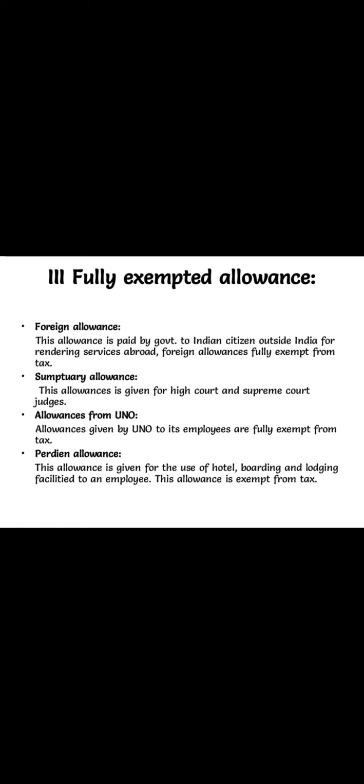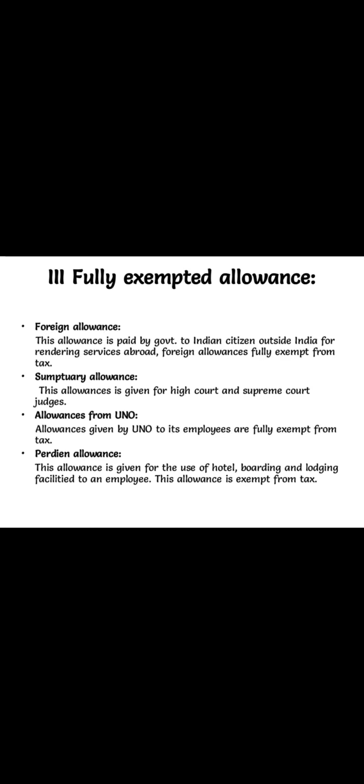Next one is sumptuary allowance. The allowance is given to High Court and Supreme Court judges. Only the allowance permitted by the government to High Court and Supreme Court judges is fully exempt from tax. Allowances from UNO, United Nations Organization: allowances given by UNO to its employees are fully exempt from tax. All the members of UNO who receive allowances, that is fully exempt from tax.